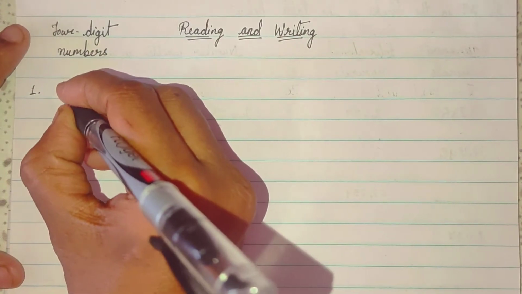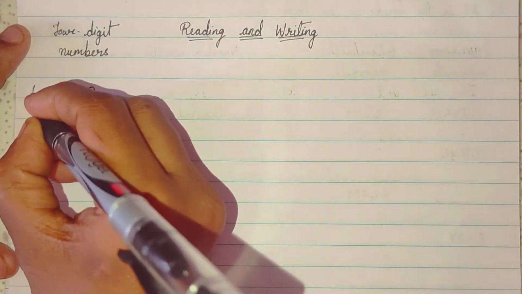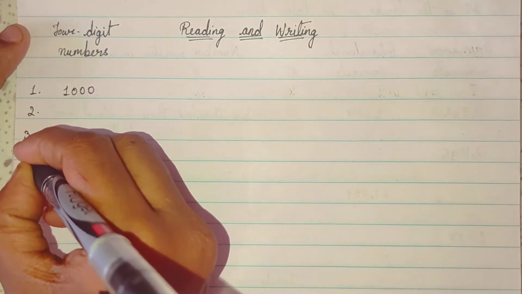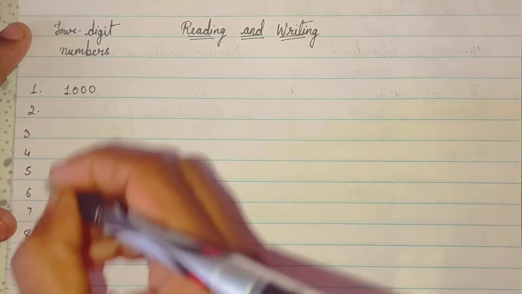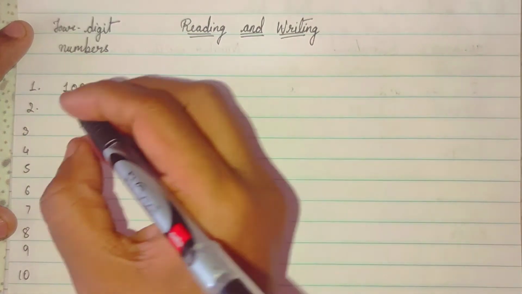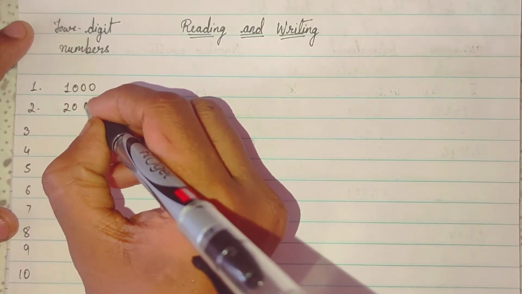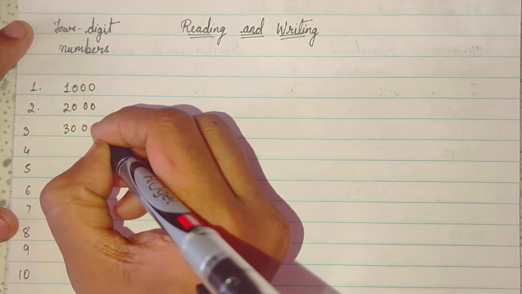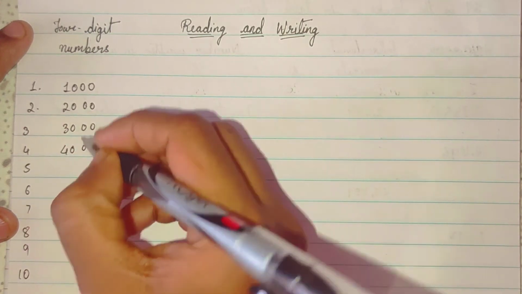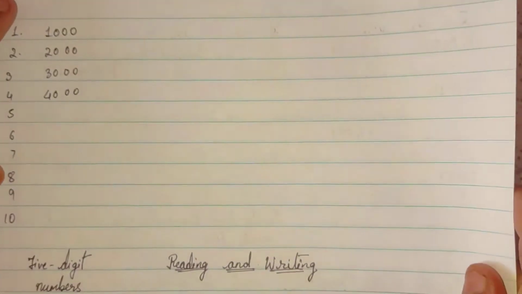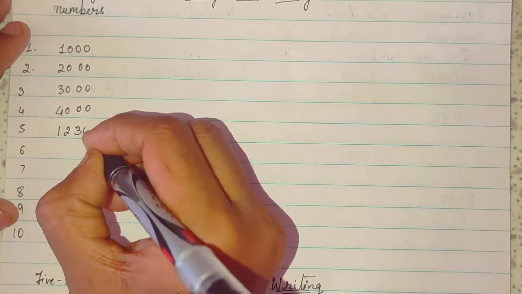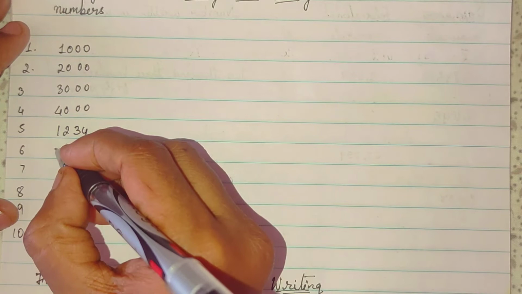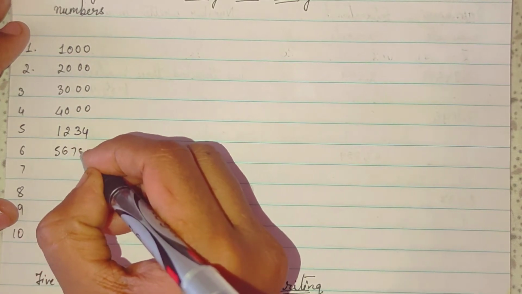So now 4-digit numbers we have to write. So let's take 1000, 2000, 3000, 4000, like this. If you want to take easy numbers, these are the easy numbers. And if you want to mix it, so write 1234, then 5678.